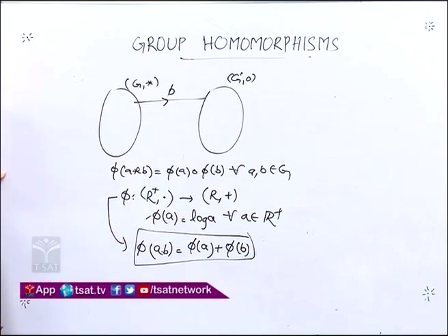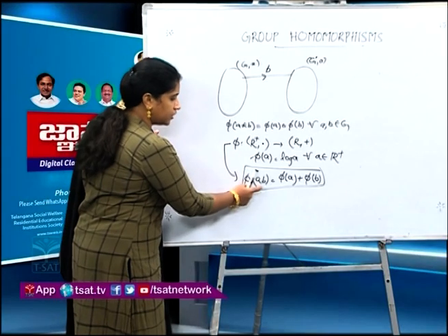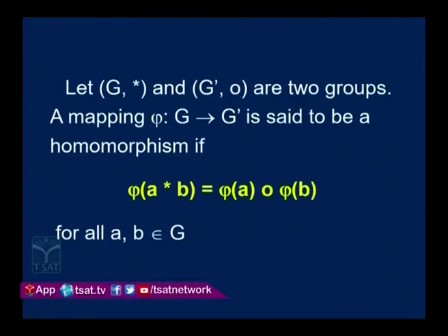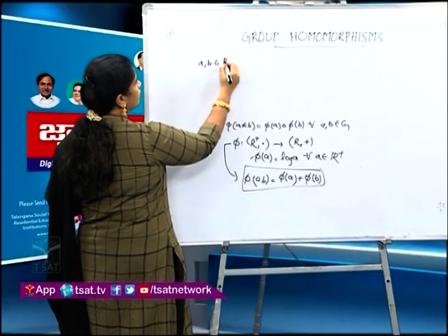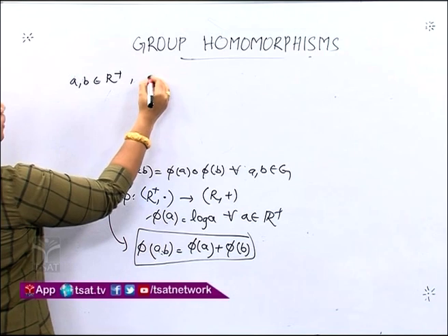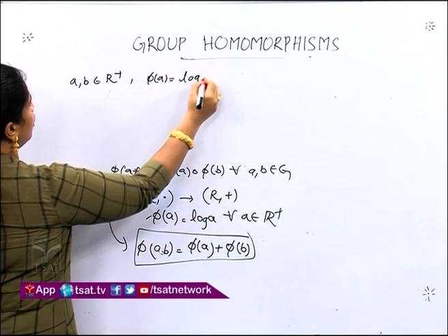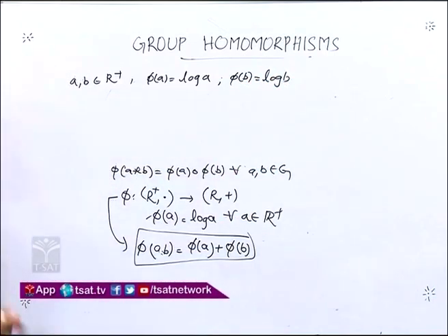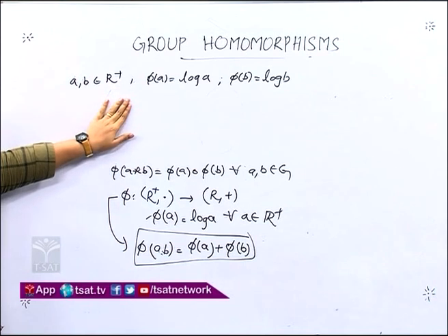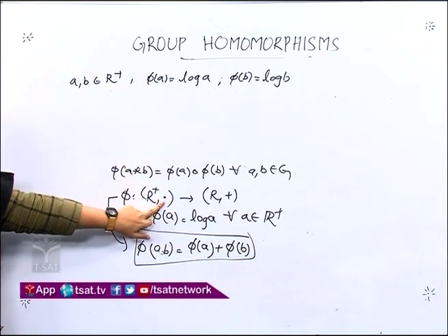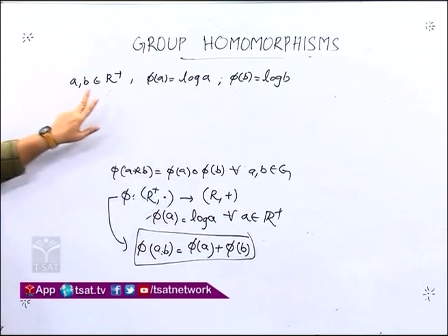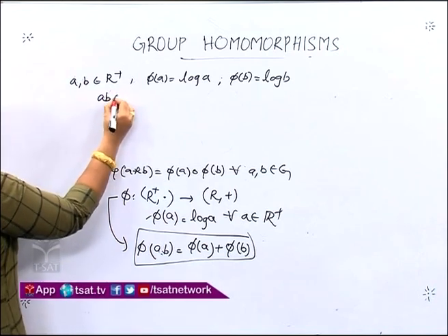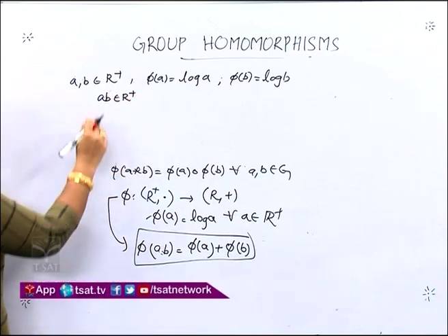The given mapping is phi of A equals log A. To verify this condition, we need two elements A and B. So, let us select A, B in R plus. From our mapping, what is phi of A? Phi of A is equal to log A. Phi of B is equal to log B, since these two are elements in R plus. Now, A, B are in R plus, and R plus is a group under the operation multiplication. So, definitely the closure property is satisfied. Whenever A and B are in R plus, A into B will also be in R plus. So, AB belongs to R plus from the closure property. So, we can apply the mapping here.